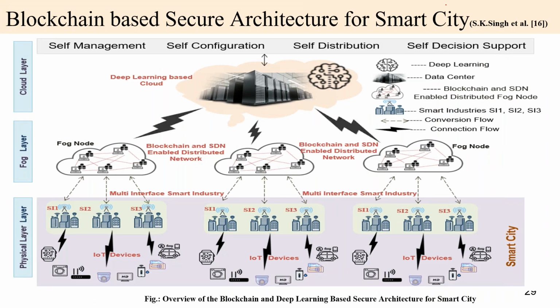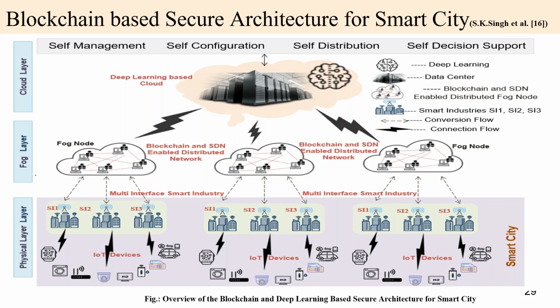The second is a blockchain-based secure architecture for smart city. This provides a specific application, a smart city application, like an IoT application. In this application, we do not have a separate edge layer. The edge layer is combined in the physical layer, because these are all base stations. These are all IoT devices, and they provide specific data, which is stored in the base station, and all data is communicated to the fog node.